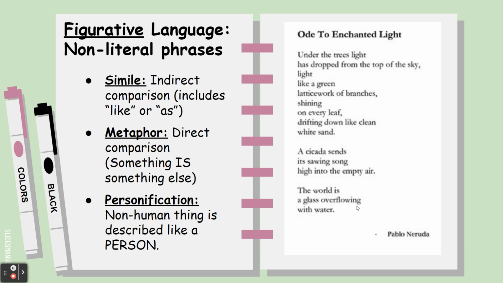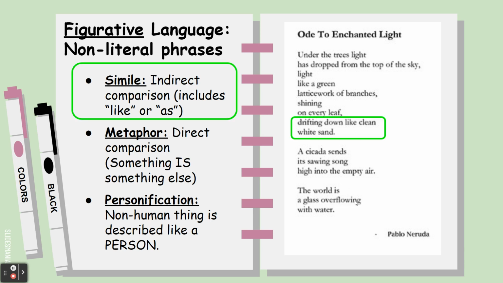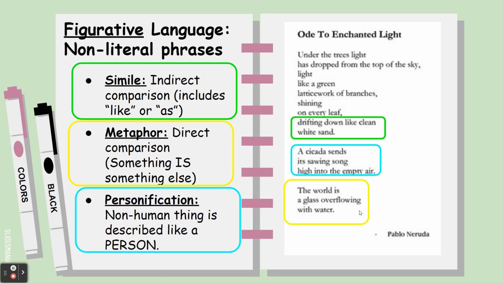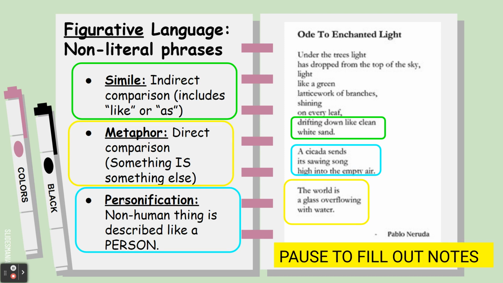Let's look back in Ode to Enchanted Light. There are some examples in here. We have a simile that the light is drifting down like clean white sand. We have a metaphor, the world is a glass overflowing with water. And there's even a little bit of personification. The cicada, which is like a bug, is singing, which is something that humans would do. Now, pause here and make sure you have this part of the notes all filled out.